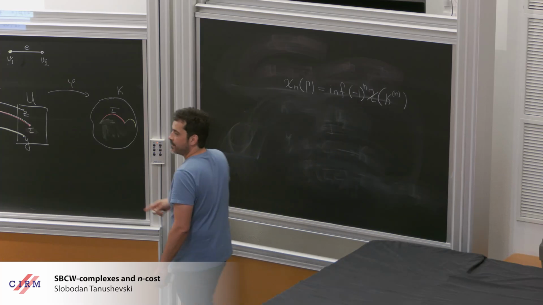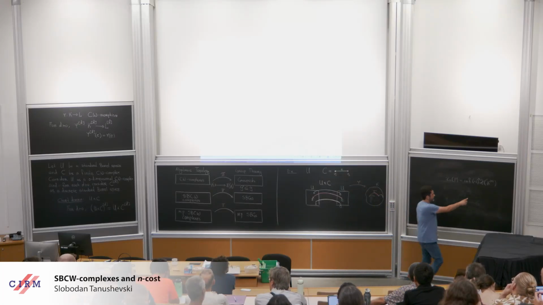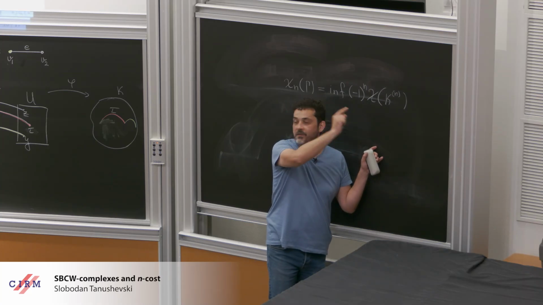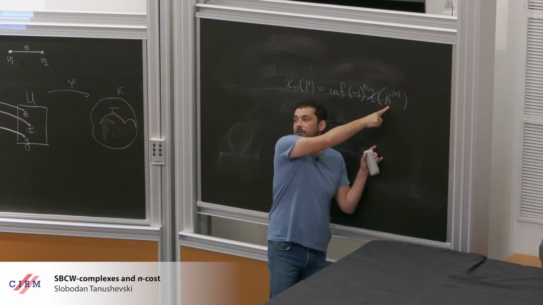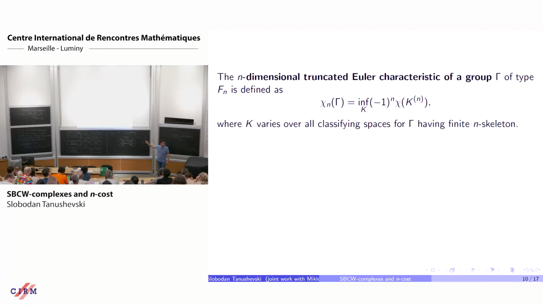First of all, why do I have this (-1)^n? A word about my notation: these are parentheses, so this means the n skeleton of K. K is a classifying space for gamma having finite n skeleton. I take the n skeleton.